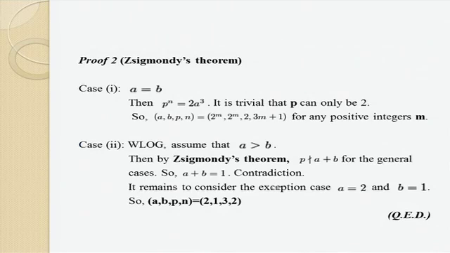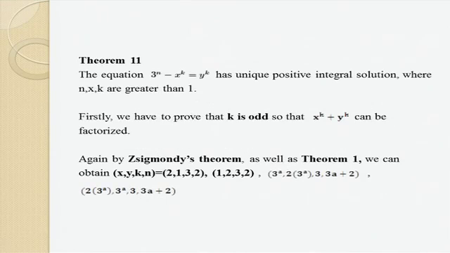And for case 1, I have to check the A equal to B case first because it is not included in Zsigmondy's theorem, and it is simple. I get only one solution set. And for case 2, I assume that A is greater than B, and by Zsigmondy's theorem, for the general cases, as before, it uses contradiction, and it remains to consider the exception case A equal to 2 and B equal to 1, and consequently I obtain the only solution set (A, B, P, N). And for theorem 11, I consider the more general power of n, and it has a unique solution.